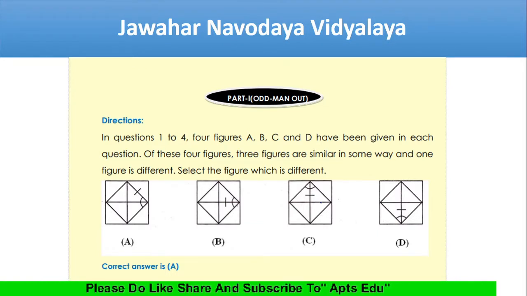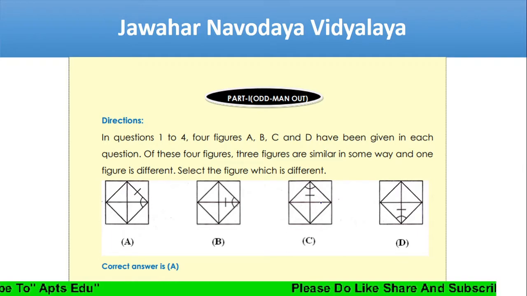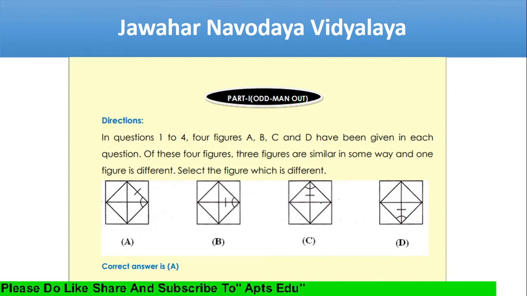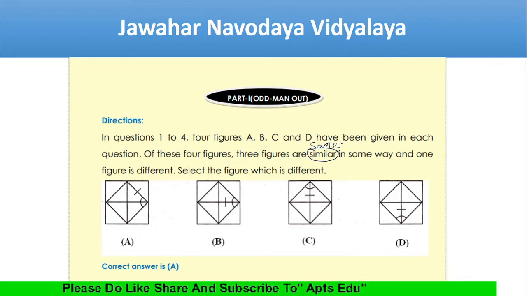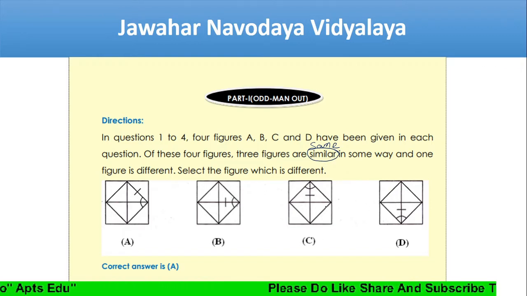We'll see the first part here, questions 1 to 4. Four figures are given, that is A, B, C, D. Out of the 4 figures, 3 are the same or similar, and 1 is different.